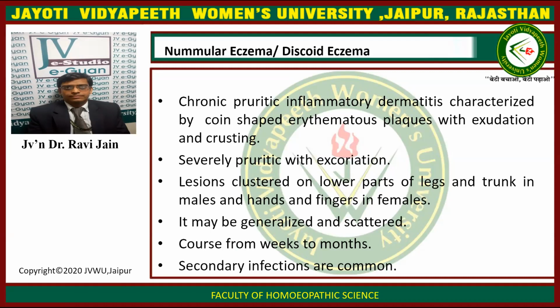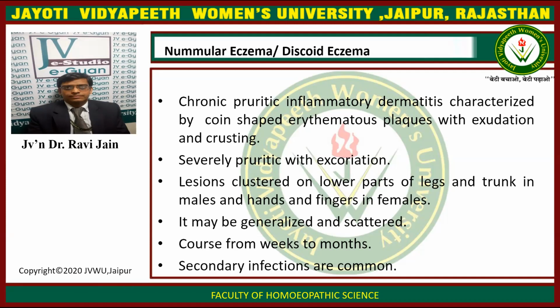Next, we come to nummular eczema, also known as discoid eczema. It is a chronic pruritic inflammatory dermatitis characterized by coin-shaped erythematous plaques with exudation and crusting.